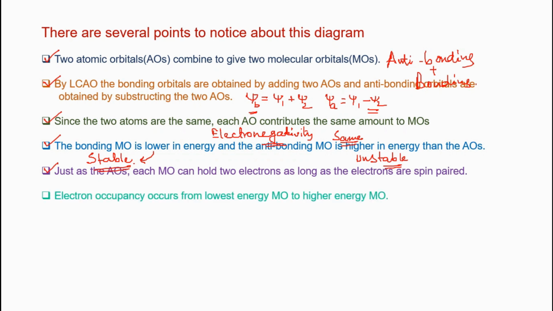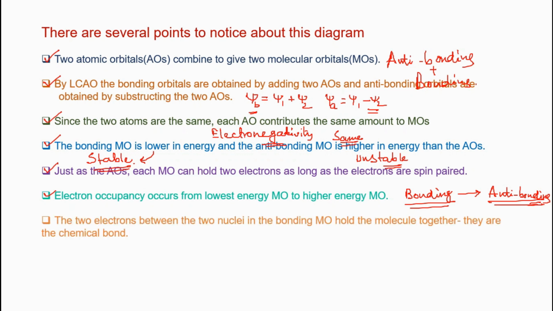And the electron occupancy occurs from the lowest energy molecular orbital to the higher energy molecular orbital, because first the electron will occupy the bonding molecular orbitals, then it will go to the antibonding molecular orbitals. The two electrons between the two nuclei in the bonding molecular orbital hold the molecule together, and this is the chemical bonding.